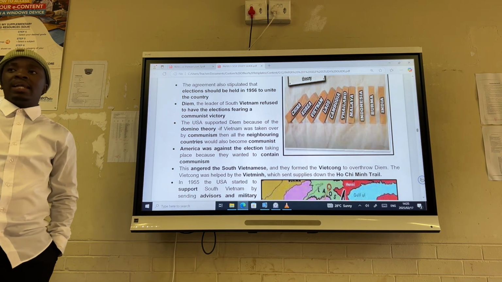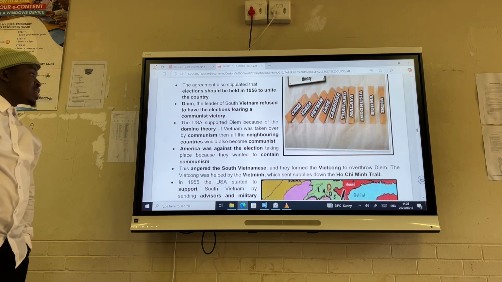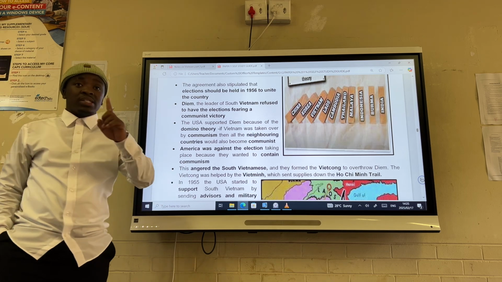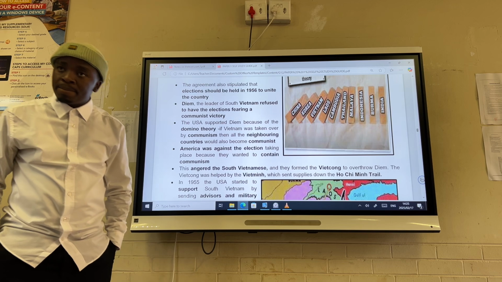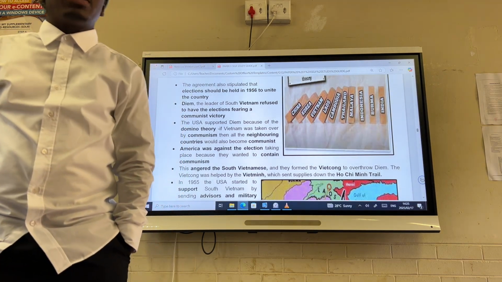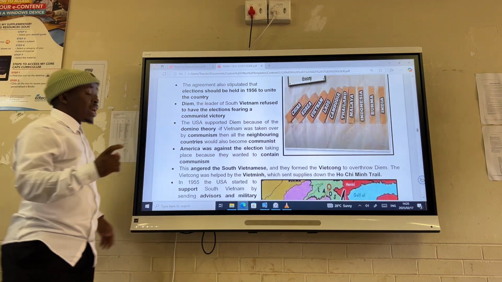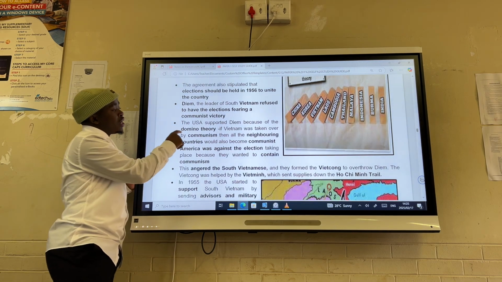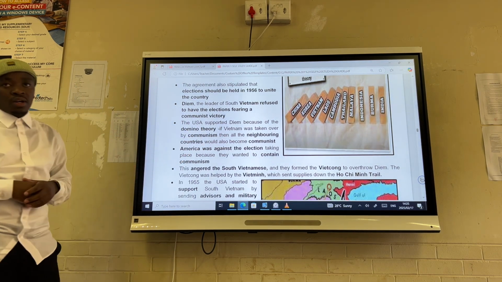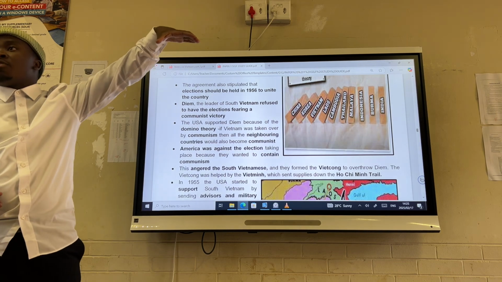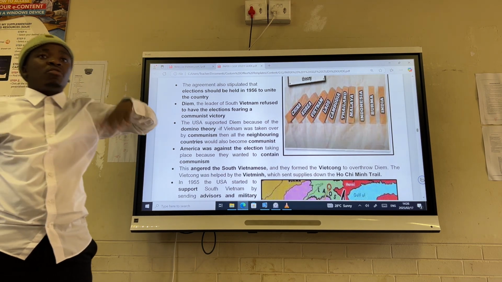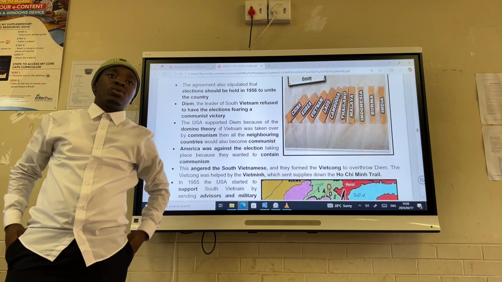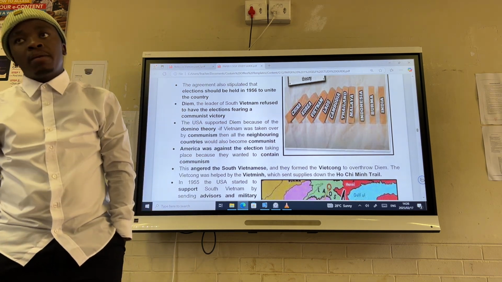So you are therefore going to say if Vietnam was taken over by communism, then all neighboring countries would also become communist. And in this instance, America was against the election taking place because they wanted to contain communism, which means there are two things at play here. It's this particular policy that we refer to as the policy of containment, which will have this foundation that we now refer to as domino theory. So the umbrella of America's involvement is tied to the policy of containment,